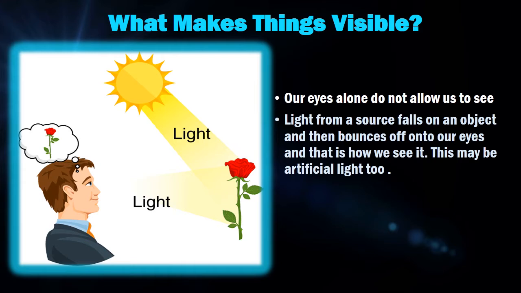Light from a source falls on an object and then bounces off into our eyes, and that is how we see it. This may be artificial light or natural light. So in this slide, you need to understand that to see objects, we need eyes which are functional and a source of light, which may be artificial or natural. When both are present, only then are we able to see the object.